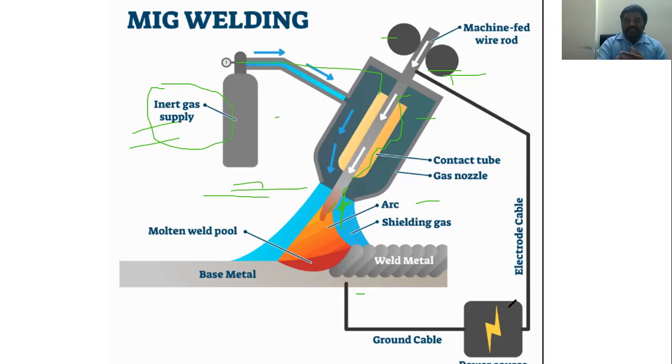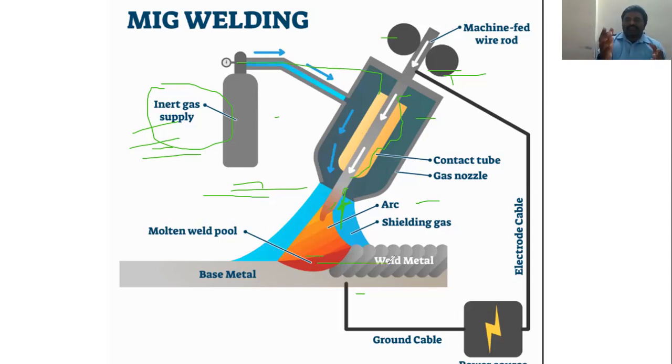This is a gas supplied with a nozzle. Here, what is happening is that the gas is supplied through a nozzle to form a protective shield. The gas you are using is argon, helium or carbon dioxide, and it protects the weld from the atmosphere, so that it should not be contaminated with the workpiece or the welding area.